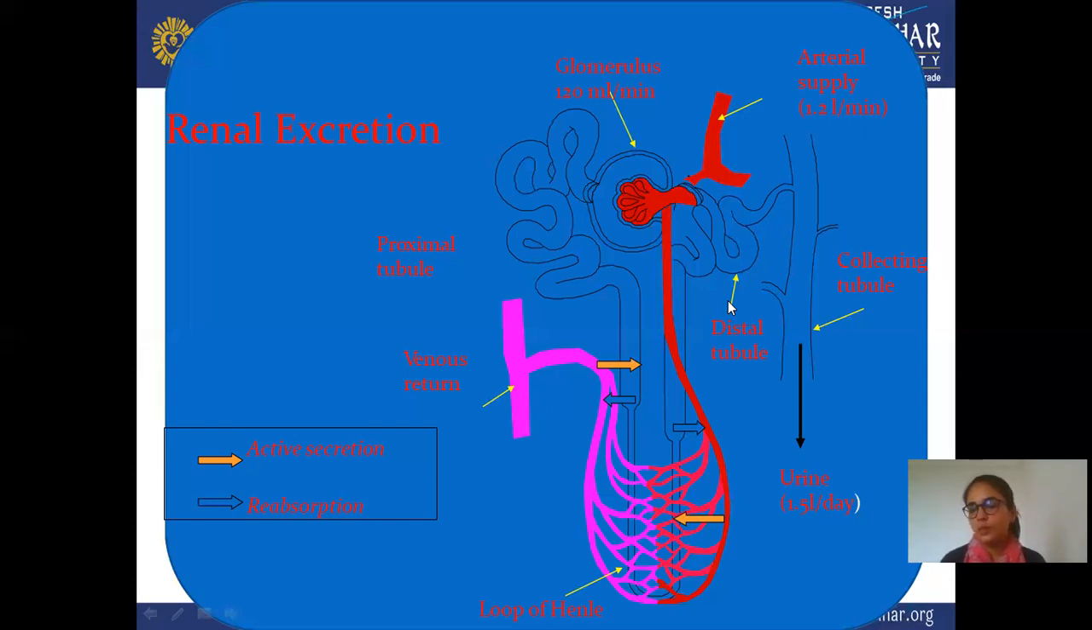And with the help of arterial supply, the normal supply is 1.2 liter per minute. It's too high, a too fast procedure. With the help of this glomerulus, filtration takes place, and the rate through this glomerulus is approximately 120 ml per minute. This yellow part shows the active secretion, and this black part shows reabsorption. So this is about the renal excretion process, or how renal excretion takes place with the help of the nephron.